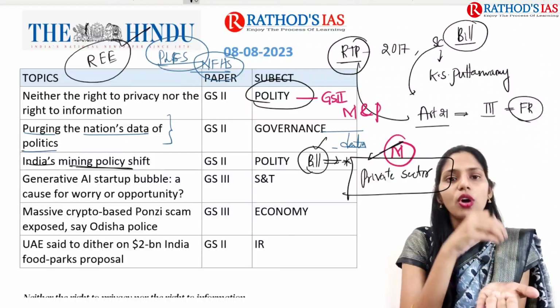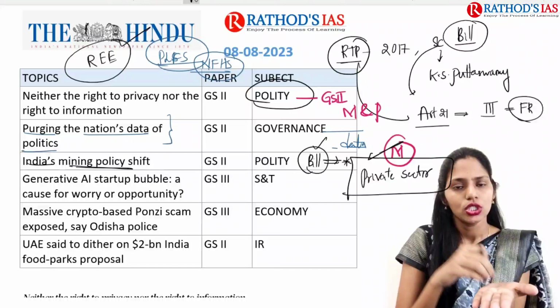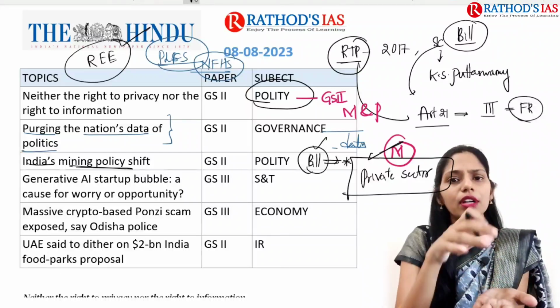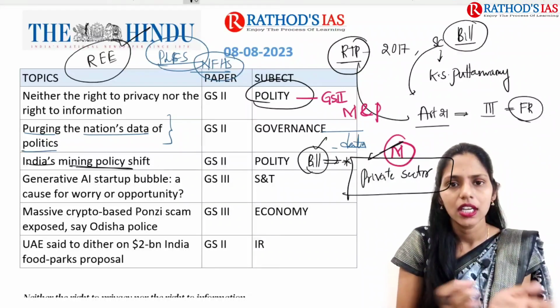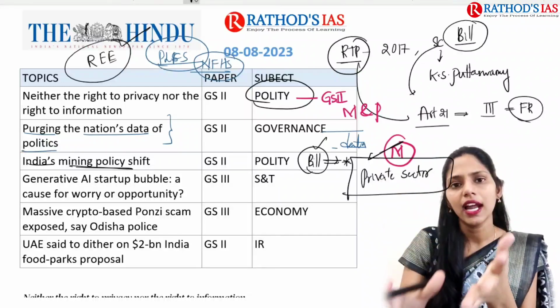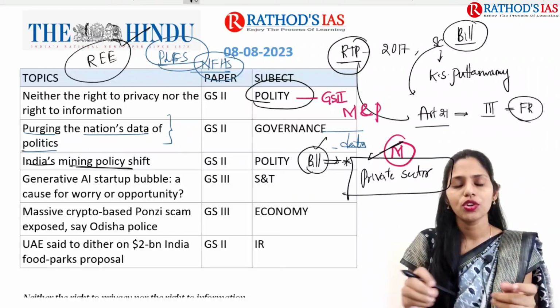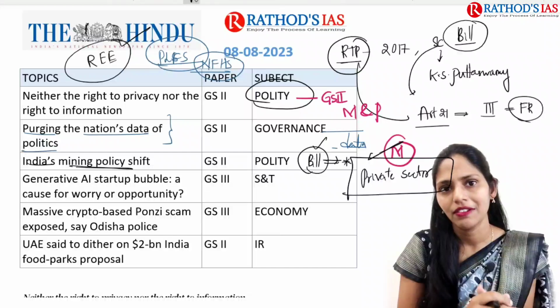So because of this, the government has a lack of funds, lack of technology, and lack of infrastructure. So because of this, the government does not have much ability to draw them from the earth. So because of this, as of now, we depend on other countries for getting those minerals. So now, through this bill, we are going to increase the participation of the private sector.